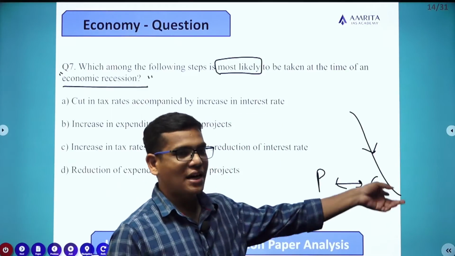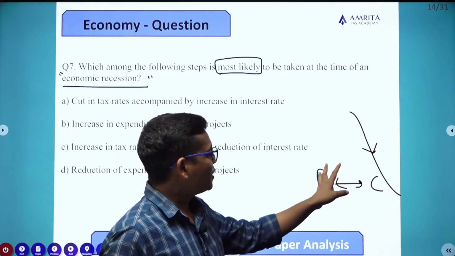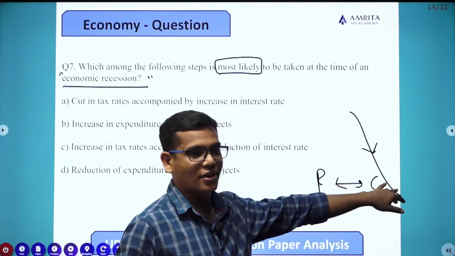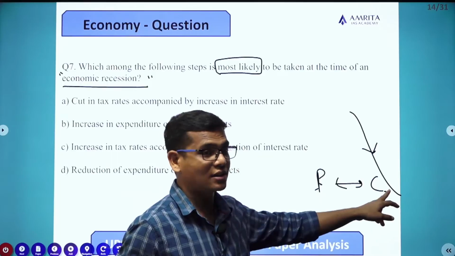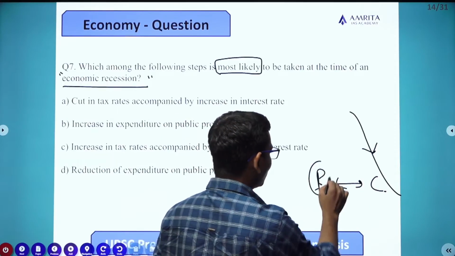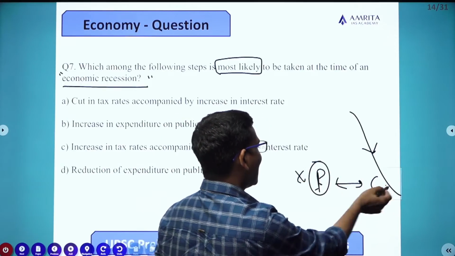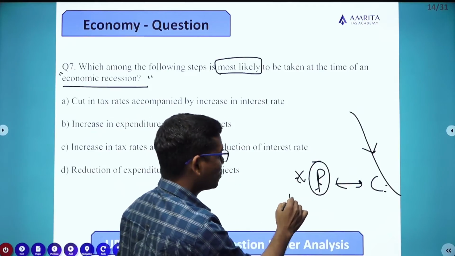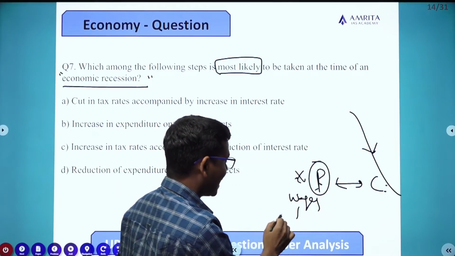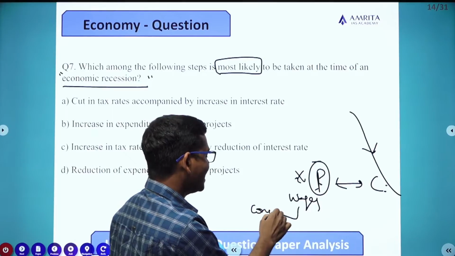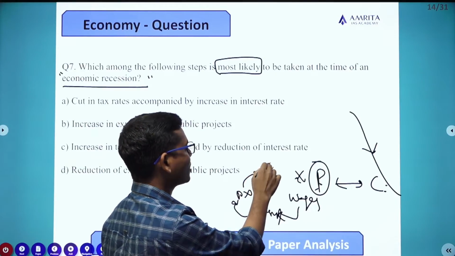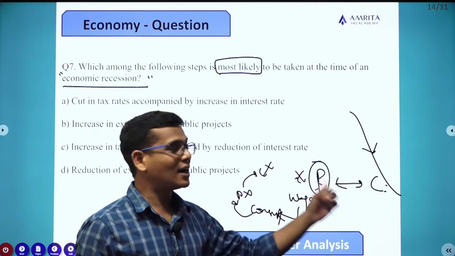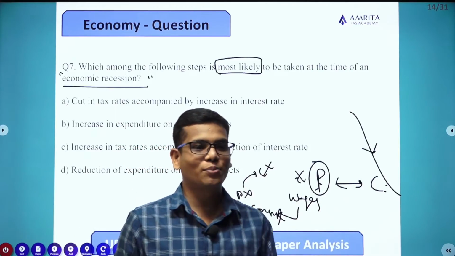People don't consume because they have apprehensions. People don't produce because there is no consumption, and when there is no production, there are no wages, and with no wages, again no consumption. This cycle goes on.